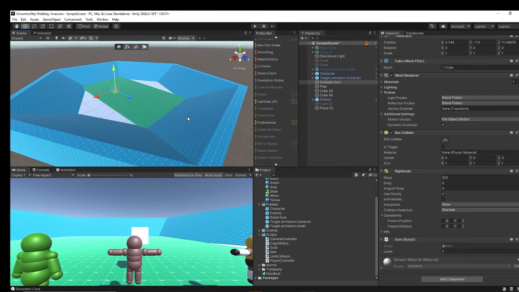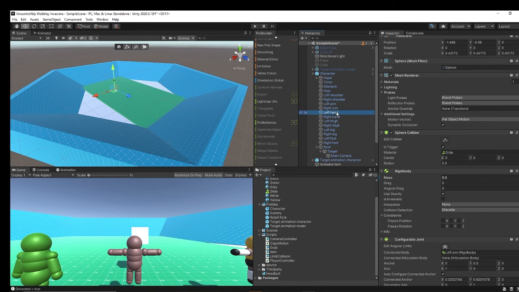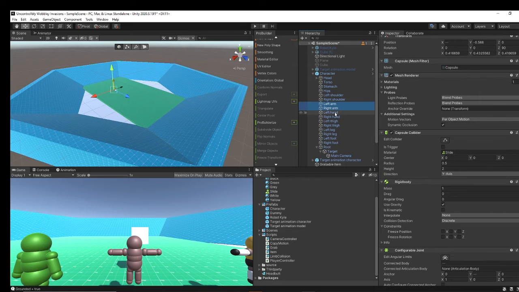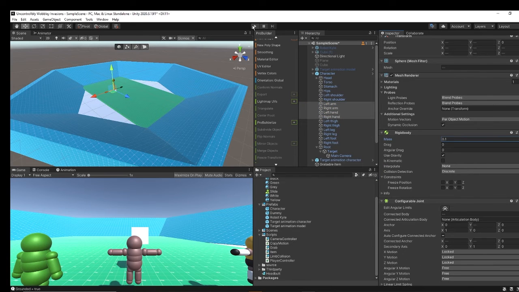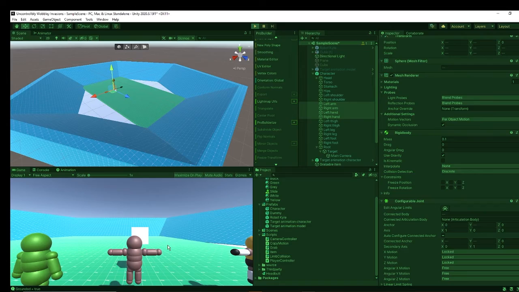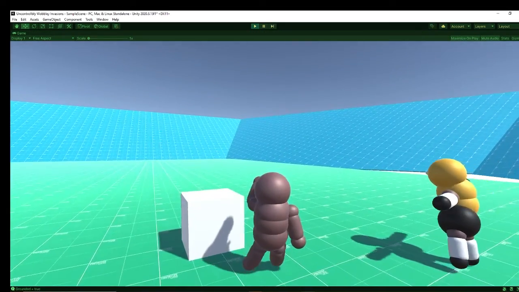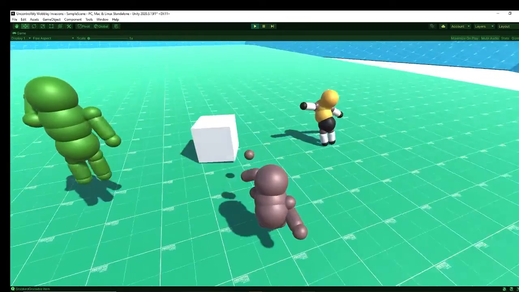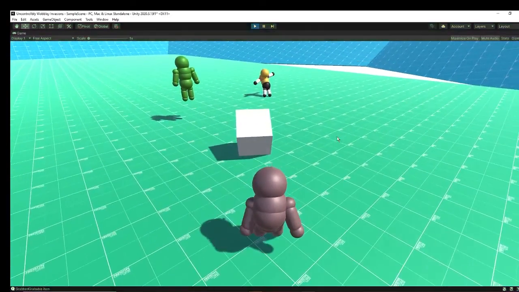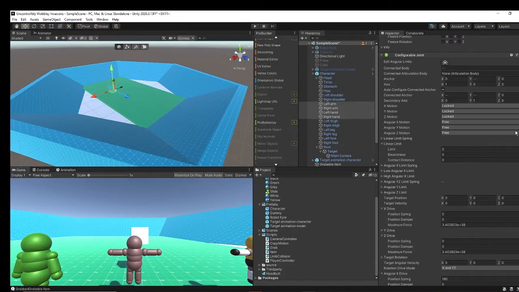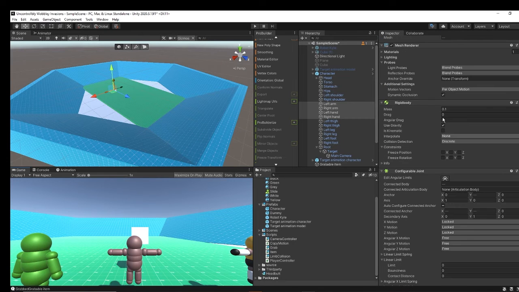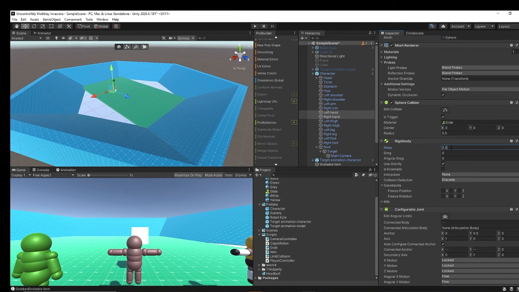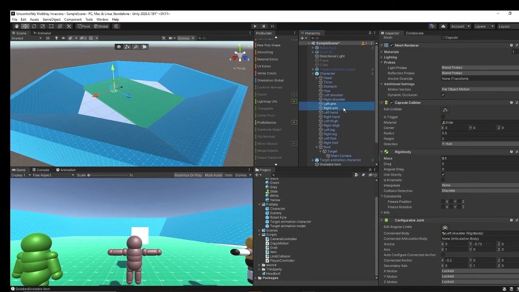Some of the bugs in the current state which I've encountered, I would like to talk about. The first bug was a glitchy effect on the arms of the player character. The mass of the arms was really low, which was creating this glitchy effect when grabbing an object. So I had to play around with the masses and different components of the configurable joint, and then I figured out that I had to increase the mass of the hands and the arms to remove the glitchy effect.